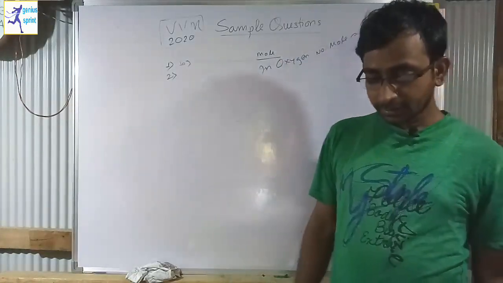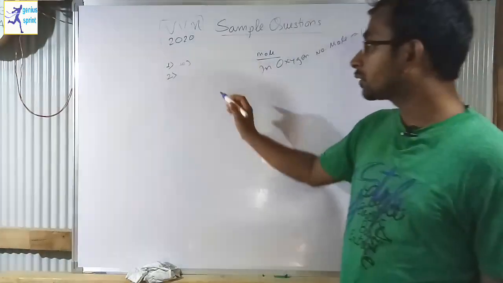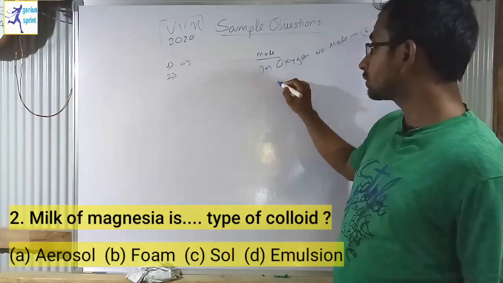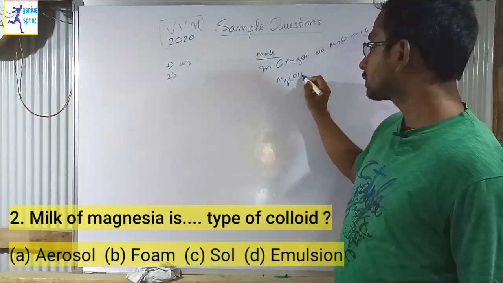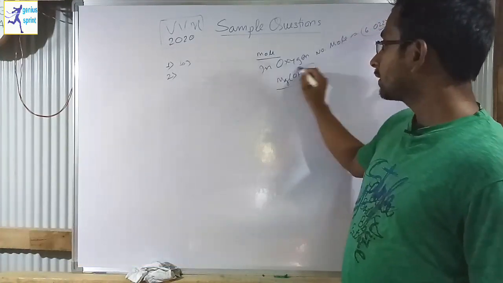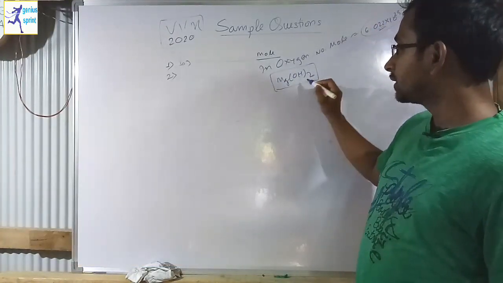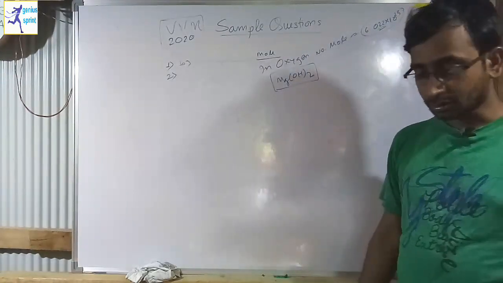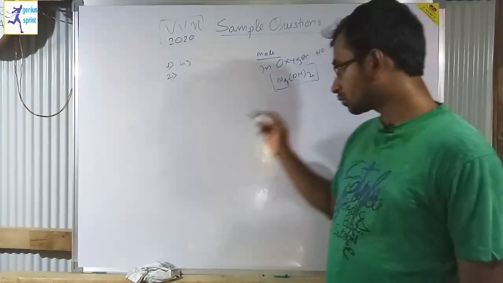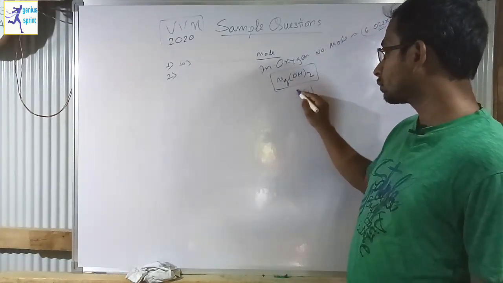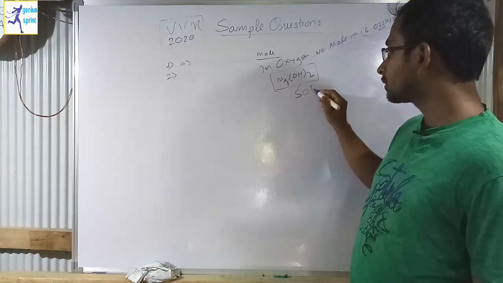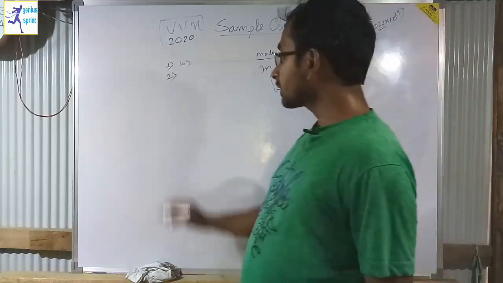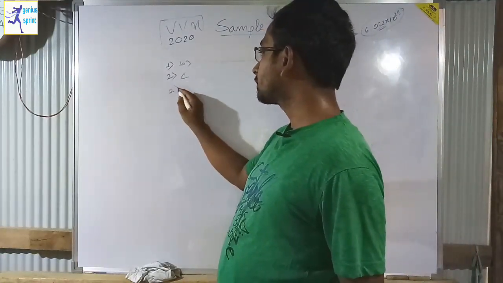Milk of magnesia is dash type of colloid. See, milk of magnesia, which is also called Mg(OH)2. Here a solid is mixed with water. Where a solid is mixed with water to make a colloid, these are called sol. Sol means solid in liquid. So yes, option number C is correct. So for question 2, option number C.